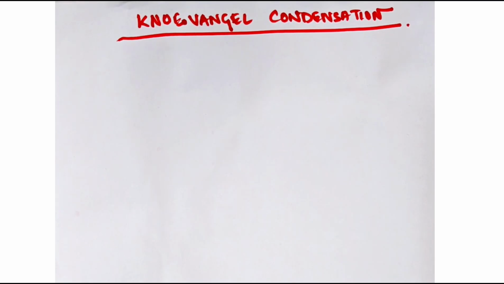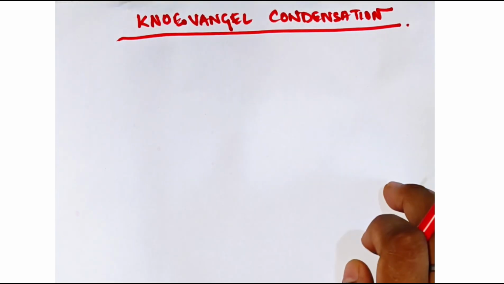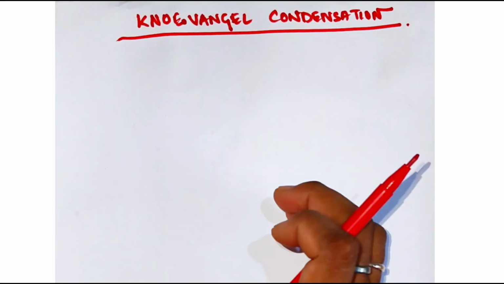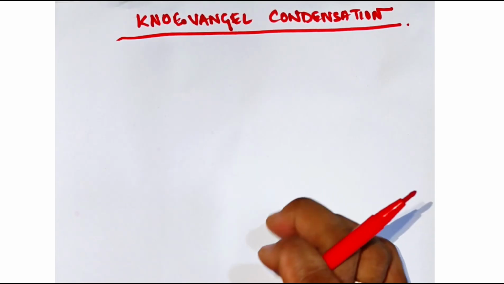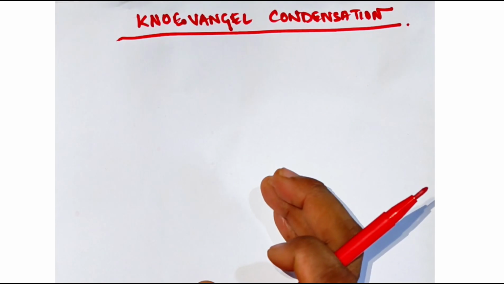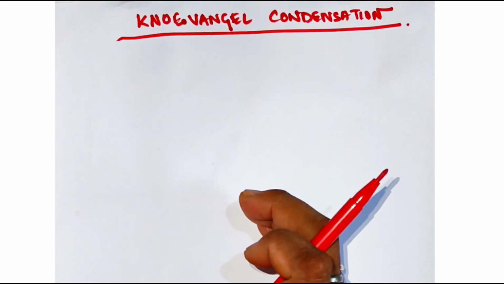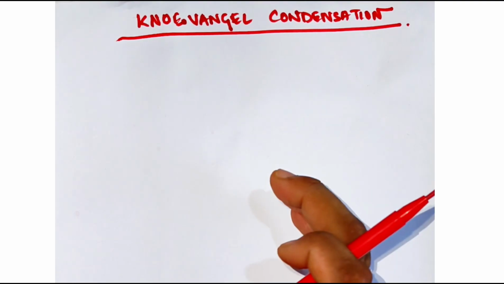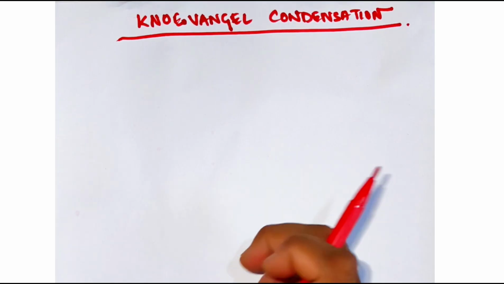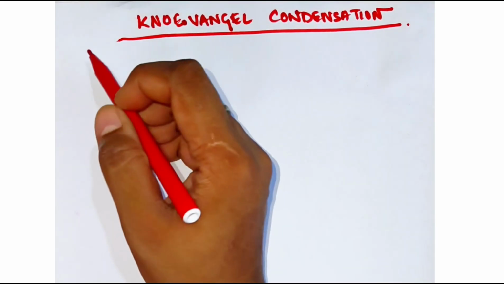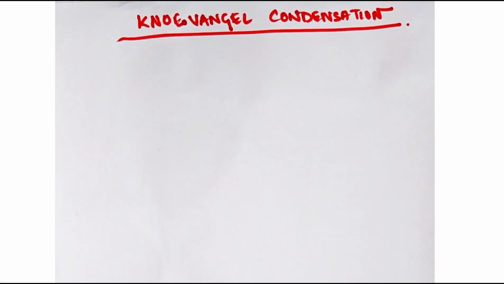Today in this video we are going to do one topic which is also a name reaction, called the Knoevenagel condensation. This is a condensation reaction, which means some molecules or reagents combine with each other to form a condensed compound. Some molecules will be removed, and a condensed compound will form. So what is it? You can write the definition of it.